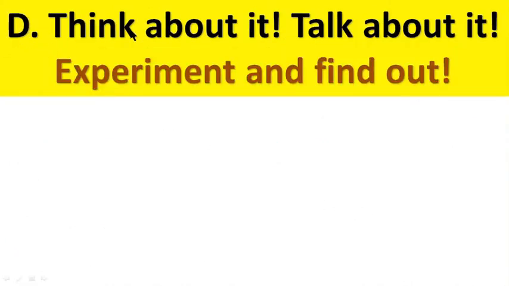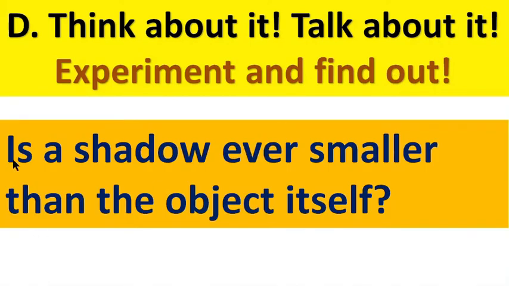Question number D. Think about it, talk about it, experiment and find out. Is a shadow ever smaller than the object itself?